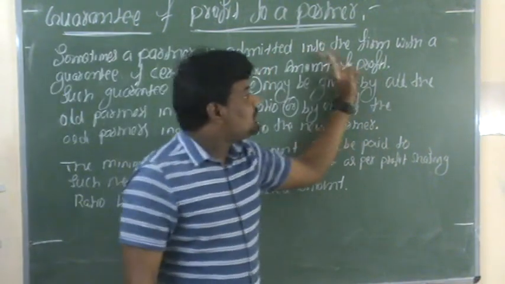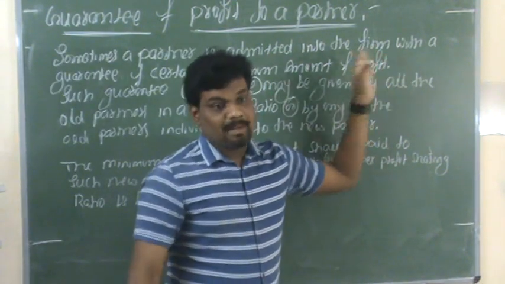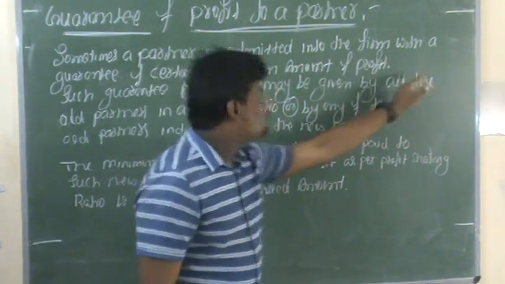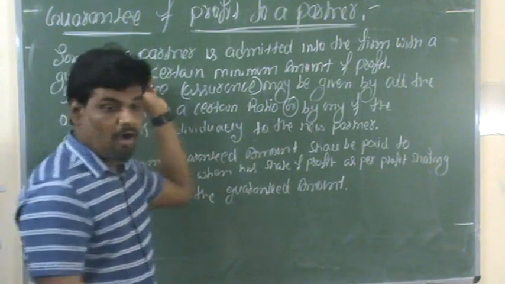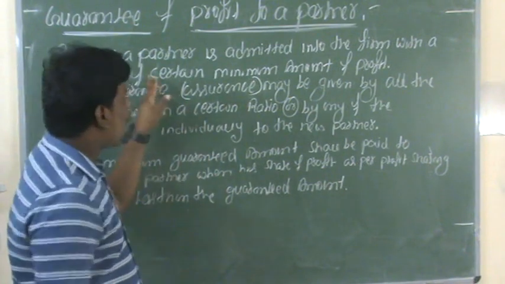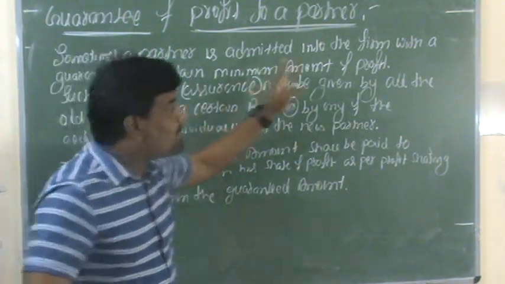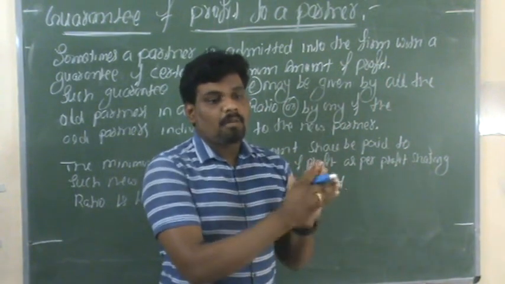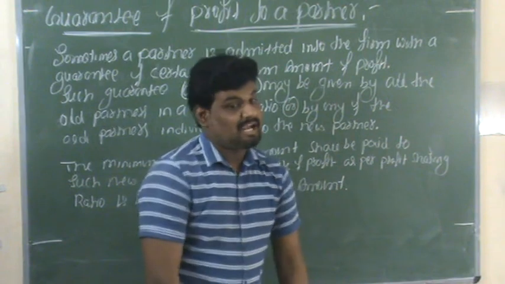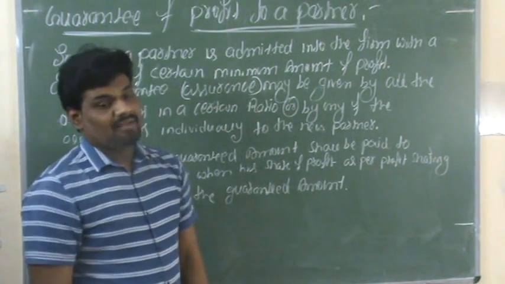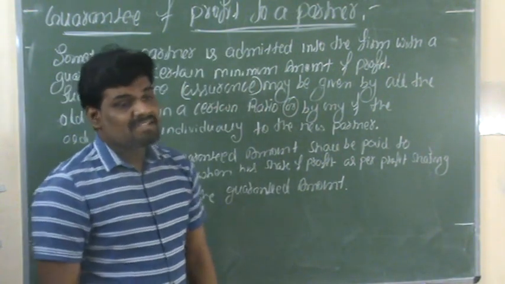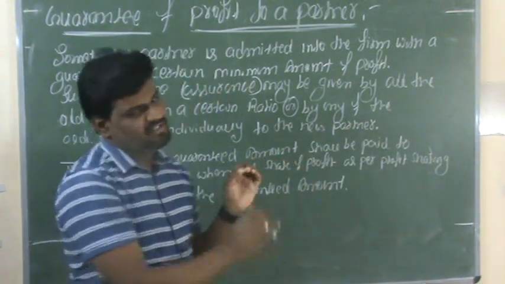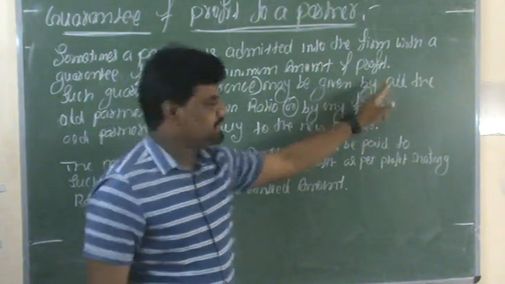Sometimes a partner is admitted into the firm with a guarantee of a certain minimum amount of profit. When the new partner is admitted into the business, he is admitted on the basis of a guarantee of a certain profit.